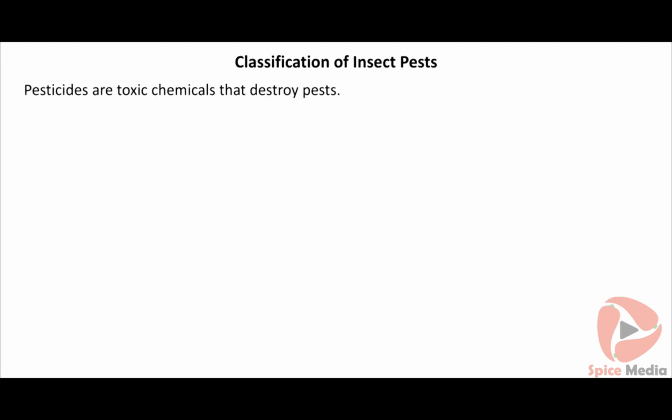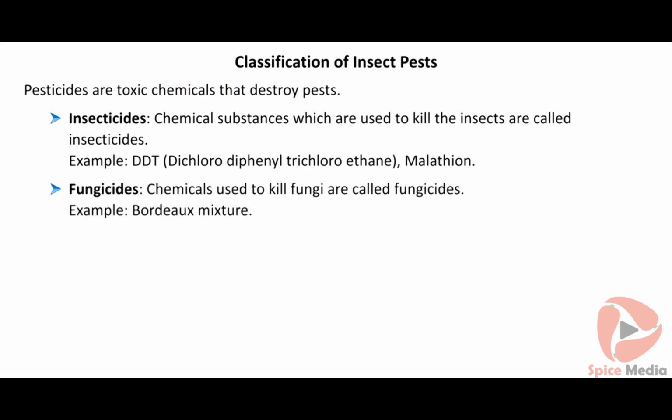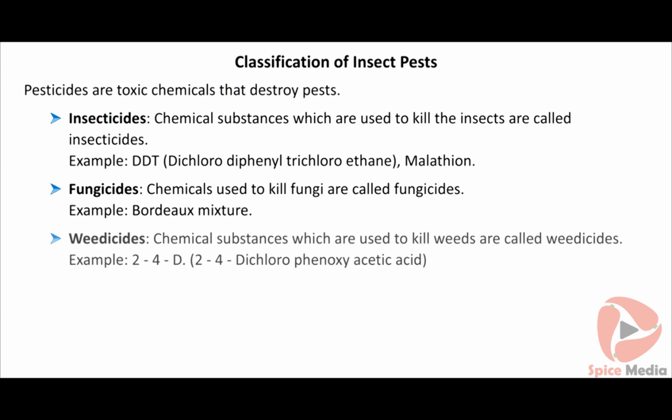Pesticides are toxic chemicals that destroy pests. Insecticides. Chemical substances which are used to kill the insects are called insecticides. Example, DDT, dichloro-diphenyl trichloroethane, malathion. Fungicides. Chemicals used to kill fungi are called fungicides. Examples, Bordeaux mixture. Weedicide. Chemical substances which are used to kill weeds are called weedicides.